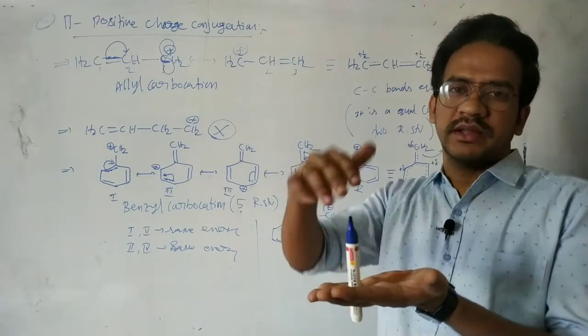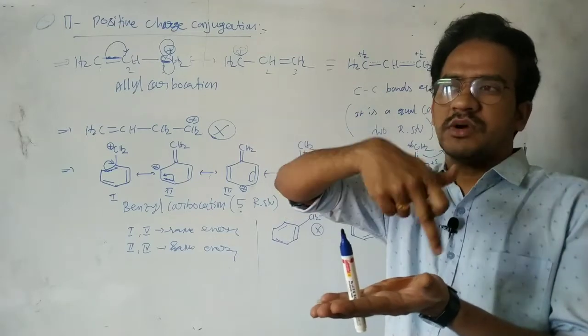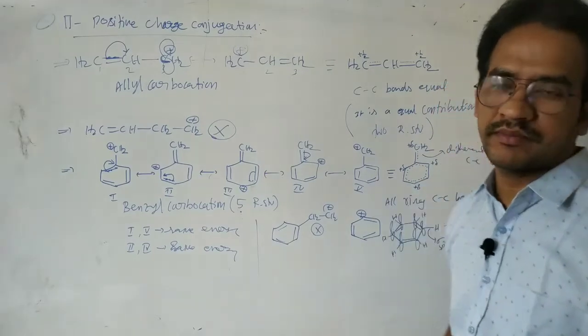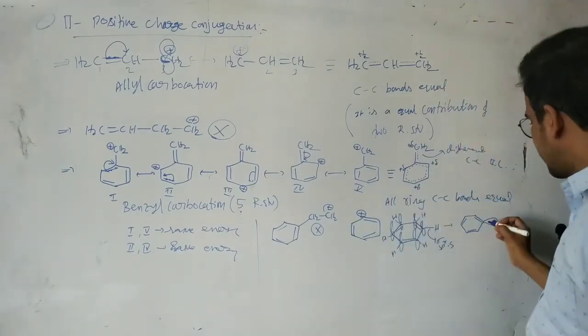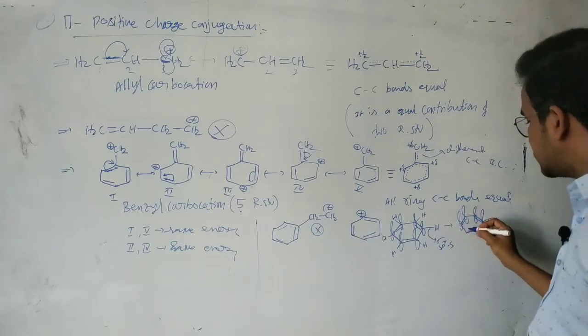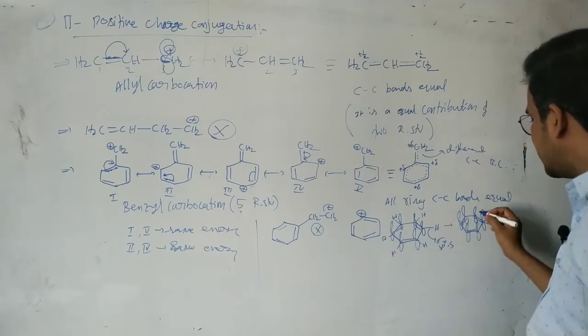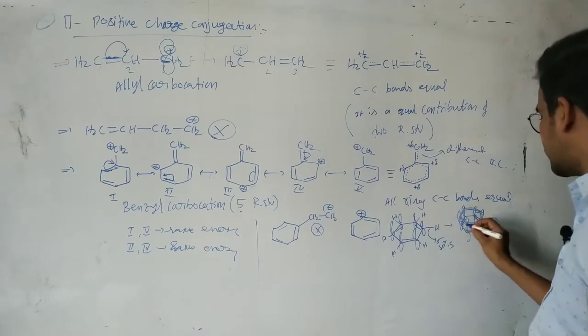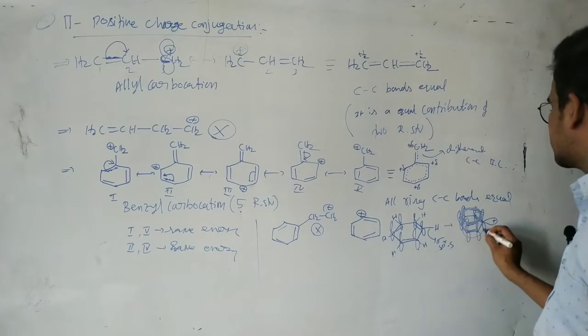Now these p orbitals are like this. These p orbitals are all parallel, but this empty orbital is perpendicular to the p orbitals. That means in this case this positive charge is not delocalized, because the positively charged hybrid orbital is not parallel with these p orbitals. Okay, you can see this one.